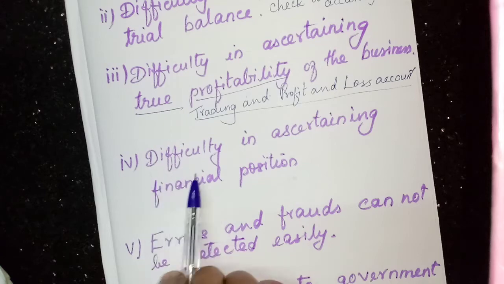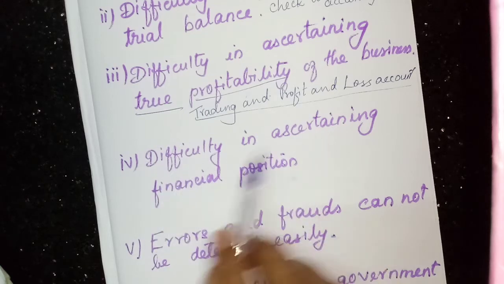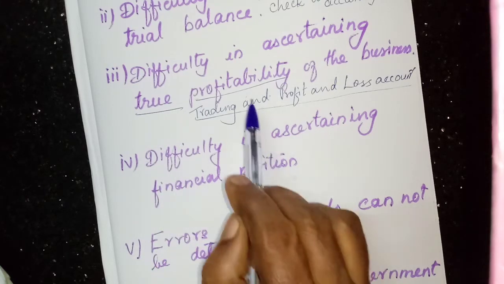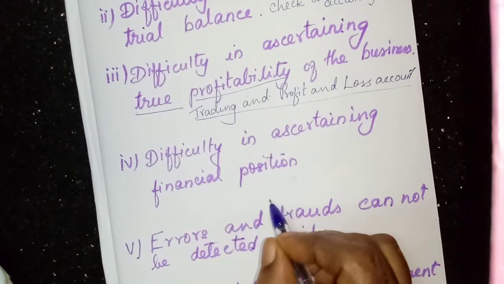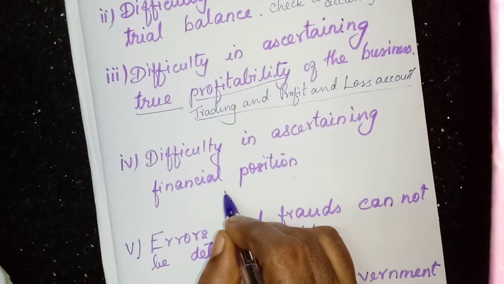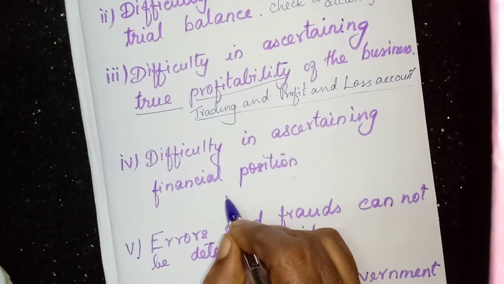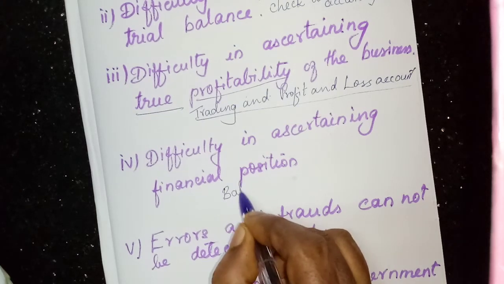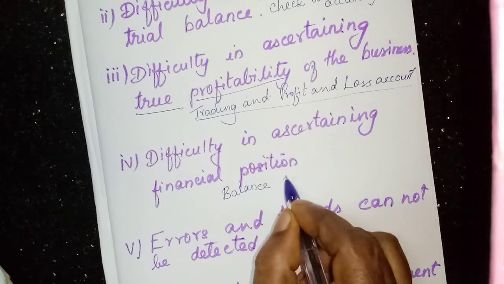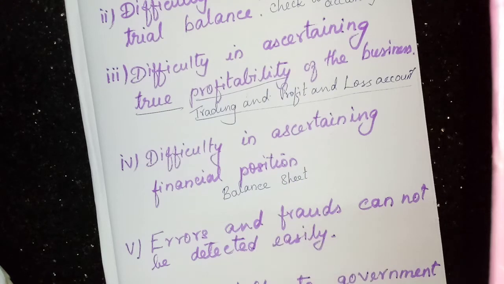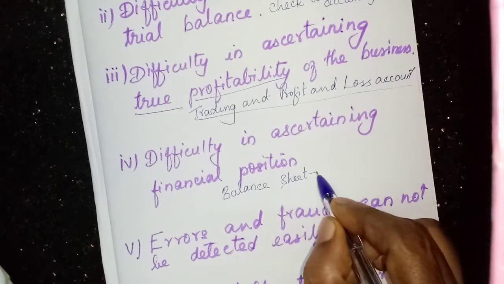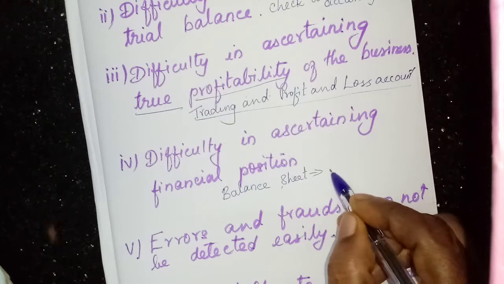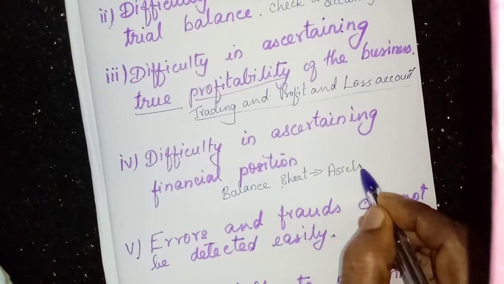Then the next point, difficulty in ascertaining the financial position. After preparing the trading and profit and loss account, the next statement that we need to prepare is the balance sheet. Here in the balance sheet, we will enter the assets and liabilities.